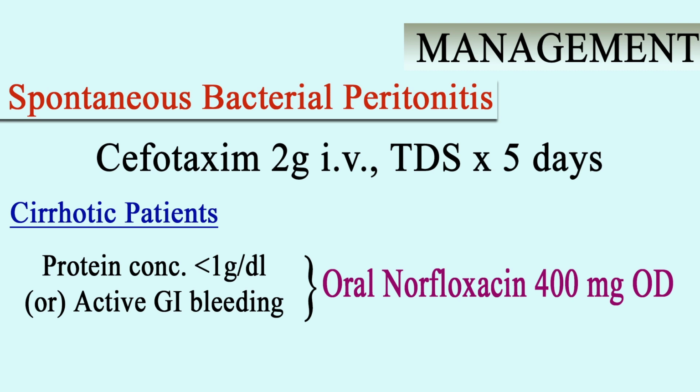A cirrhotic patient with a history of spontaneous bacterial peritonitis and ascitic fluid total protein concentration less than 1 gram per deciliter or active gastrointestinal bleeding should receive prophylactic antibiotics to prevent spontaneous bacterial peritonitis. Oral norfloxacin with a dose of 400 mg is commonly used.